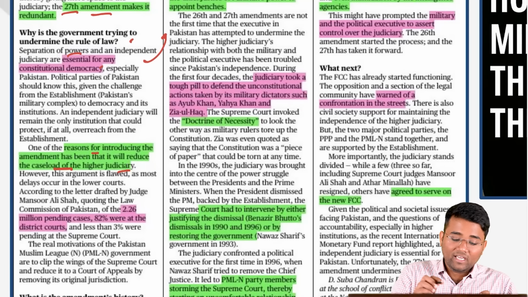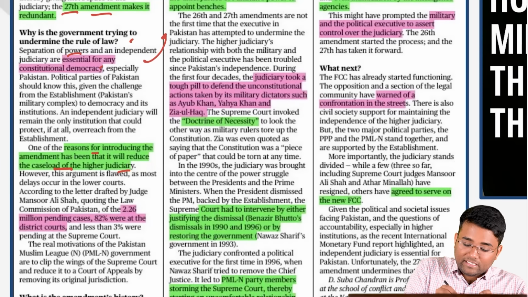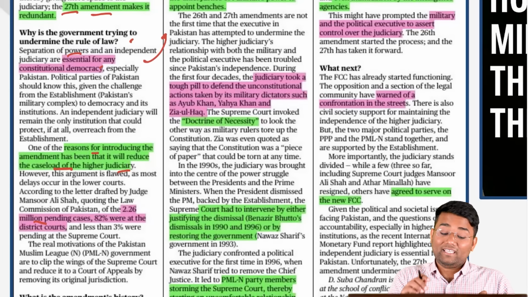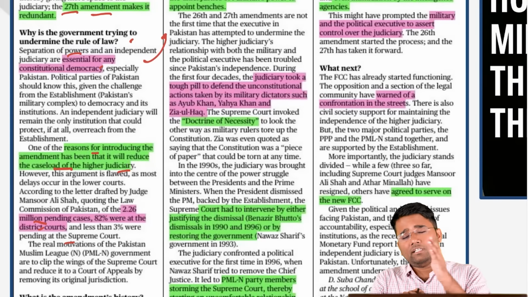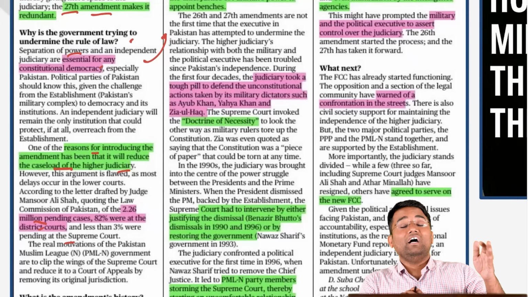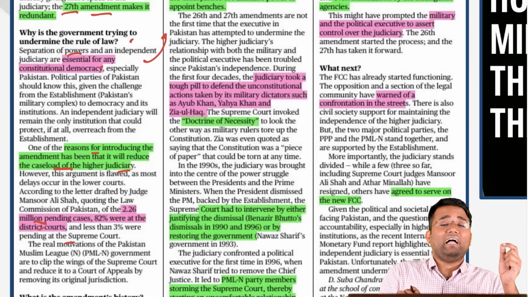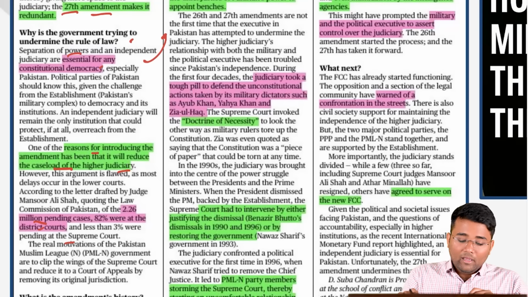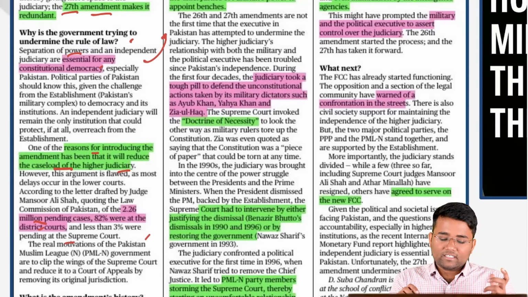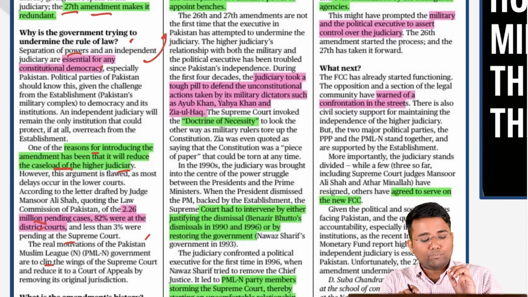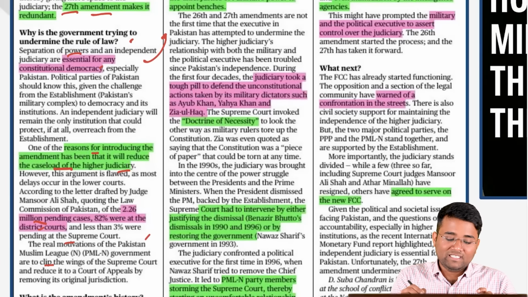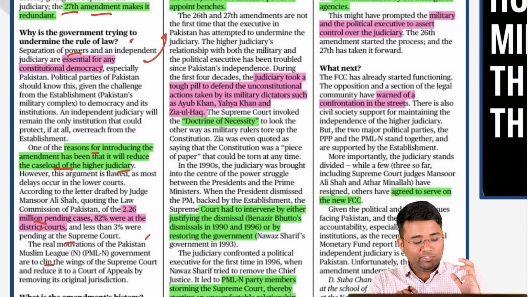But still, if you see that out of 2.26 million cases which are pending, 82% are in district courts and less than 3% were in the Supreme Court. So that again doesn't show that there is a high pendency of cases in the Supreme Court. And the real motivation is that the Pakistan Muslim League, PML, and the government want to clip the wings of the Supreme Court and reduce it to a Court of Appeals by removing its original jurisdiction.